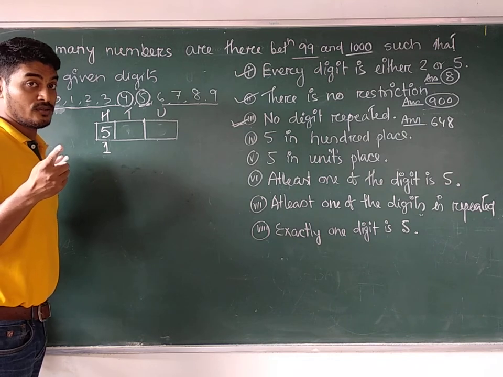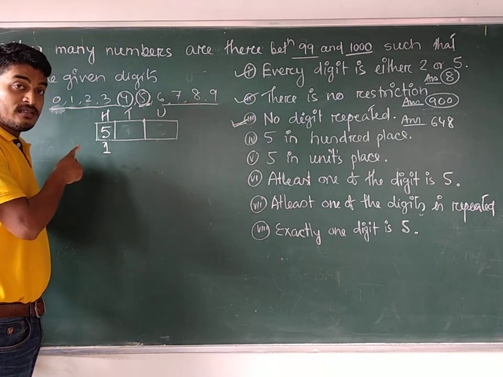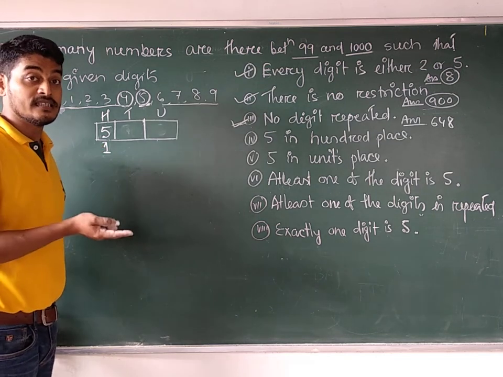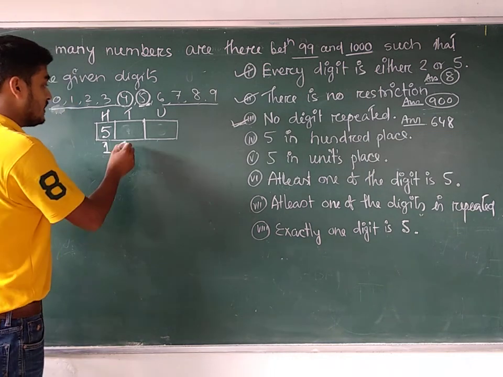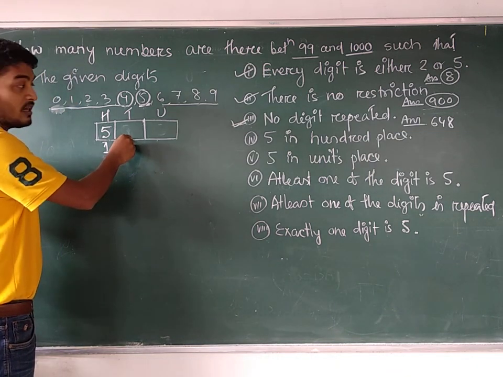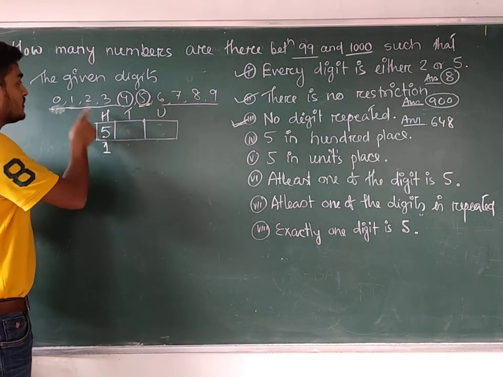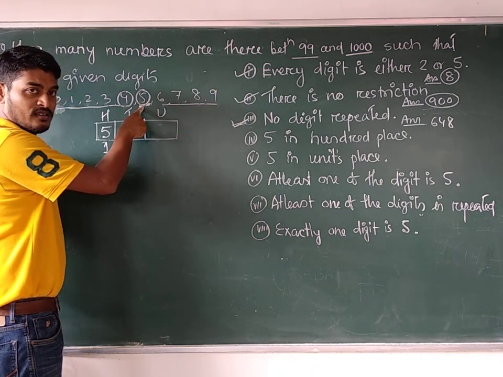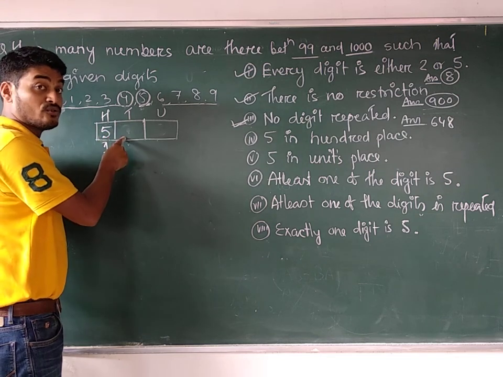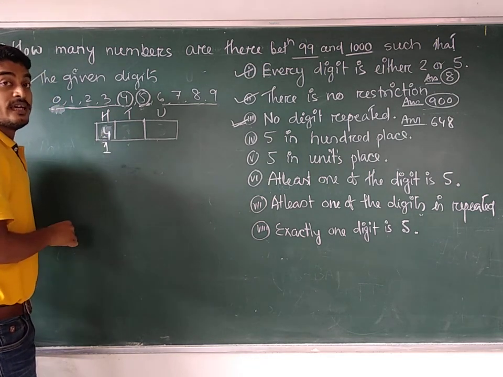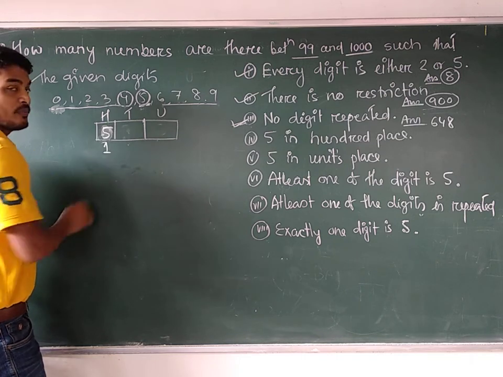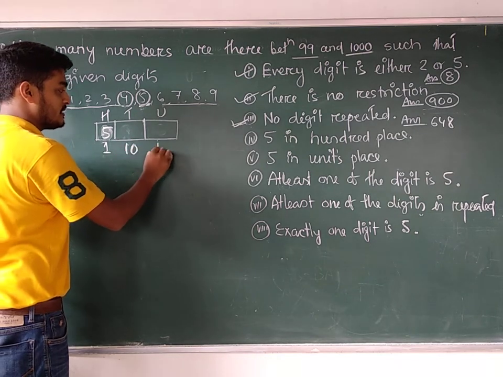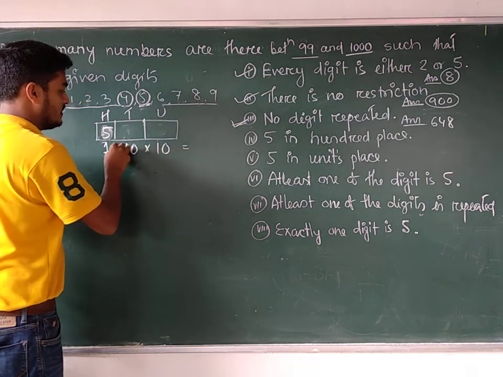But it is given that 5 should be there in the 100 place. What about the other places? No restriction is given. That means you can repeat the digit. Repetition is allowed over here. So how many digits are left with us? As repetition is allowed, you can use 0 here to fill up the 10 place. You can use 1, 2, 3, 4, 6, 7, 8, 9. Can you use 5? Yes. After getting 5 in the 100 place, you can use any digit in the other places. So this place can be filled up in 10 ways. This place can be filled up in how many ways? 10 ways. So what is the answer? The answer is 100.